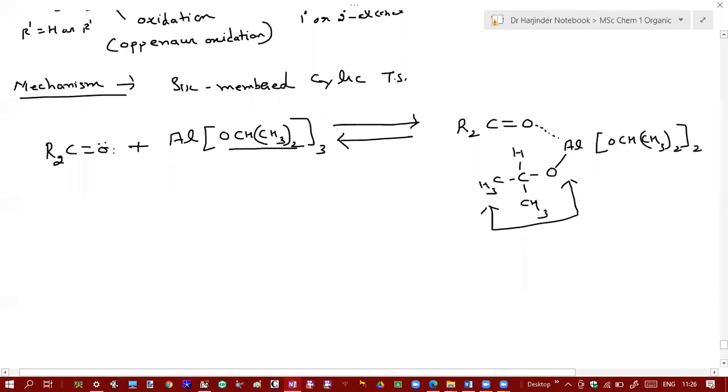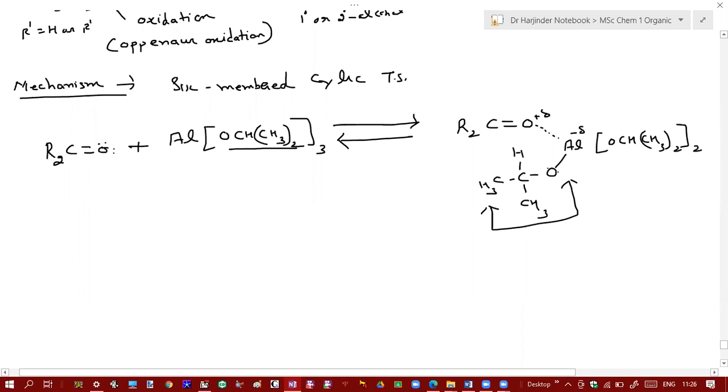Why? Because here this carbon hydrogen bond will break and this hydride ion will transfer to this carbon. How? Since these lone pair of electrons now start shifting towards this aluminium, it will acquire a partial positive charge and the oxygen will acquire a partial negative charge. And when it acquires a partial negative charge, that means bond pair repulsions will take place and this carbon hydrogen bond can easily break. So what will happen? This oxygen aluminium bond will start forming. This oxygen aluminium bond, will it become weak or strong? Weak.